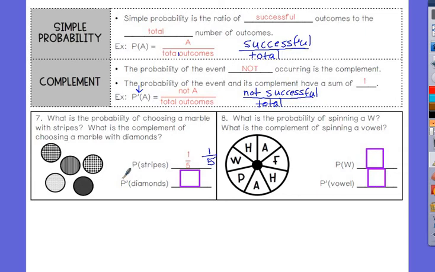The next one, I have an apostrophe on P, so that means not. So I want the probability of not being diamonds. So how many marbles do not have diamonds? 3. Out of how many total marbles? 5. So the complement, or probability of not getting diamonds, is 3/5.